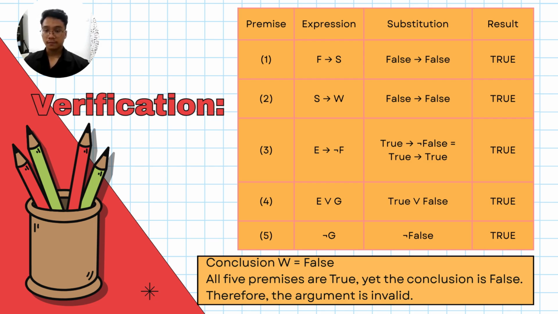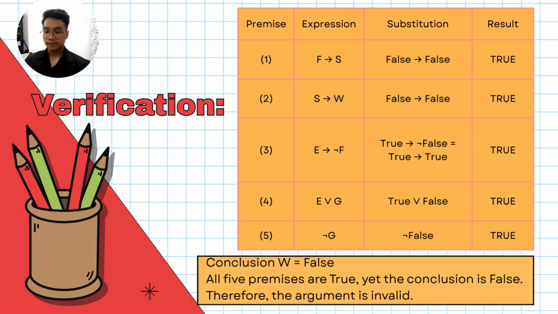Premise 3, expression E implies not F, substitution true implies not false, which is true implies true, and the result is true. Premise 4, expression E or G, substitution true or false, and the result is true. Premise 5, expression not G, substitution not false, and the result is true.